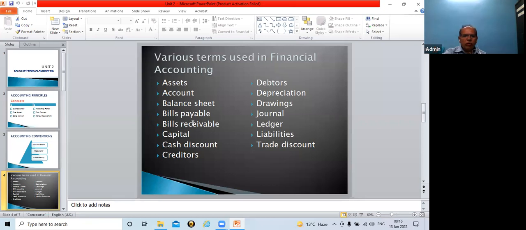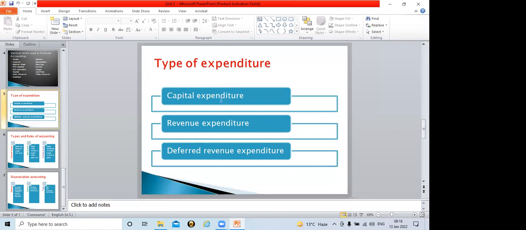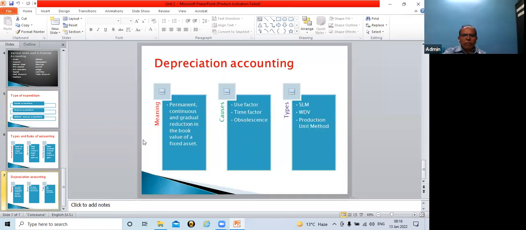Other terms also we have discussed, if you remember. Then types of expenditure, that is capital expenditure and revenue expenditure, vice versa, capital receipts and revenue receipts, and deferred revenue expenditure. Then about depreciation accounting.